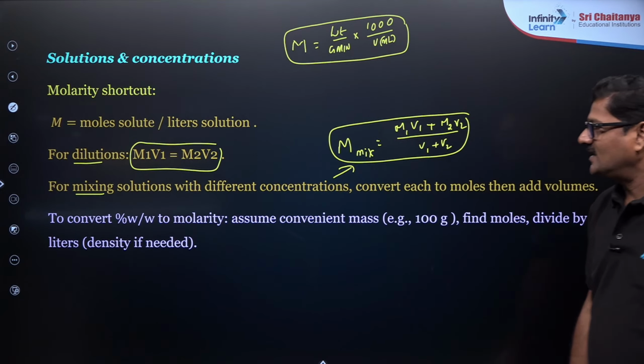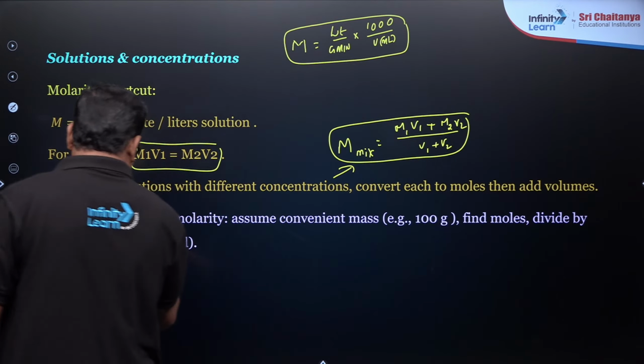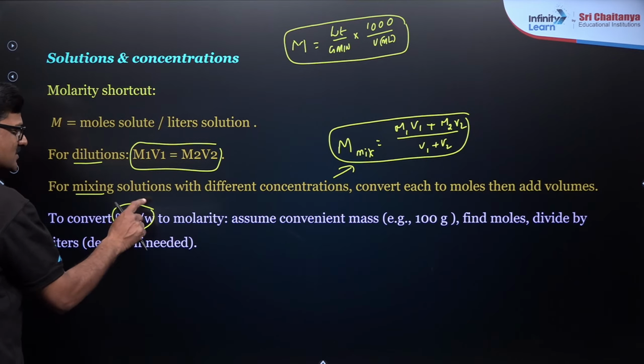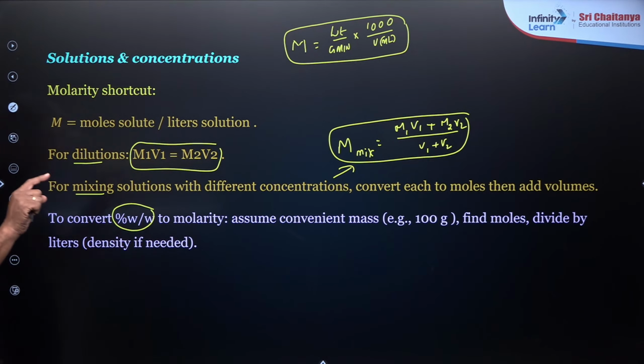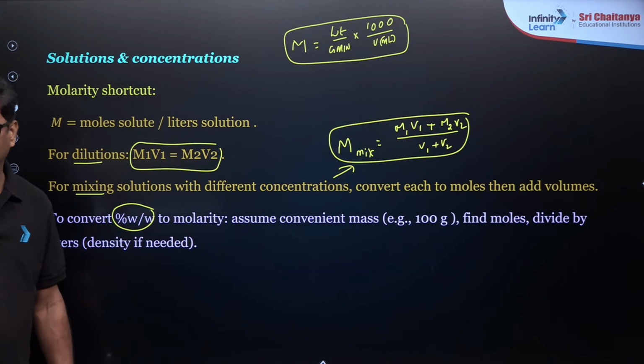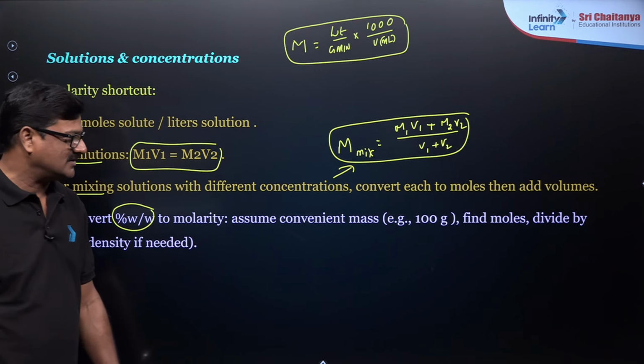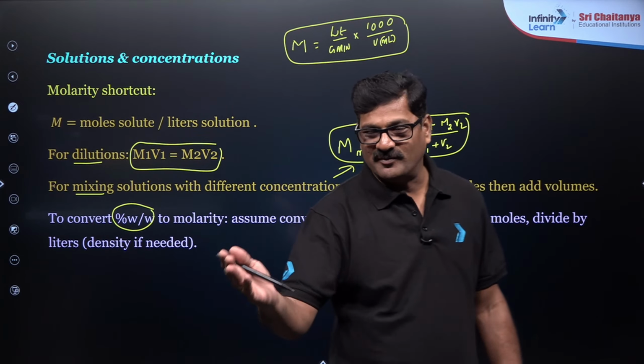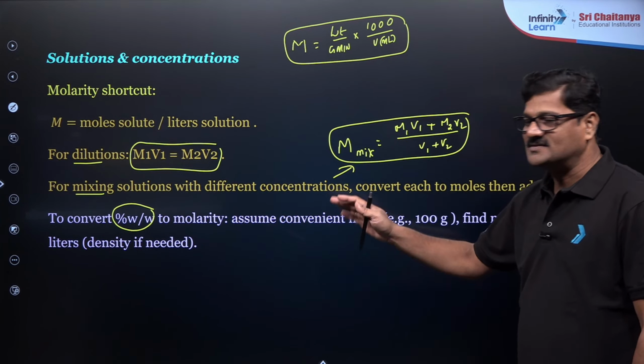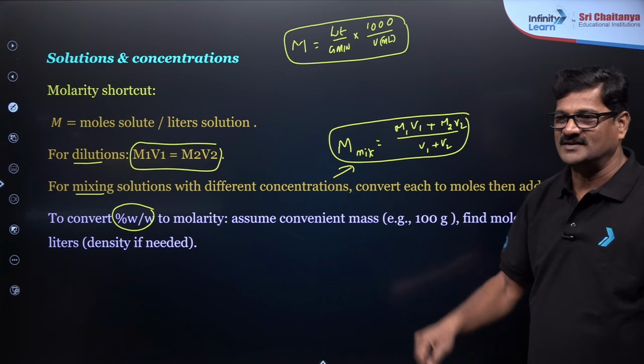Yes. To convert weight by weight percentage to molarity, assume a convenient mass, like per 100 grams. That is the best method. Find the moles, divide by 100. Use the density if it is needed.